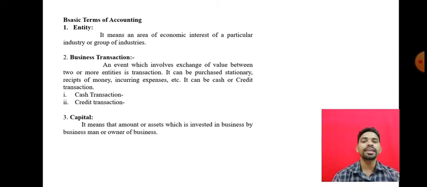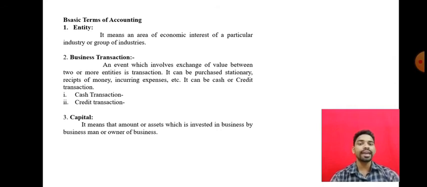Capital means what? It means that amount or assets which is invested in business by businessman or owner of business. Okay, so now see, capital means what? When we are going to start a business, at that time whatever money we invest, while starting the business, whatever the money is required or whatever the asset is required, asset means whatever the material is required, is nothing but what? Capital for the business.